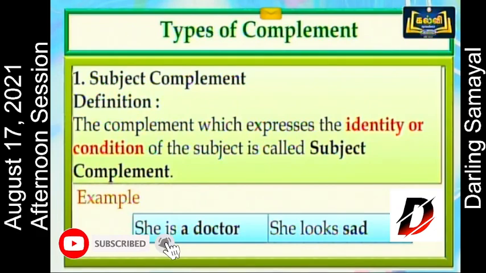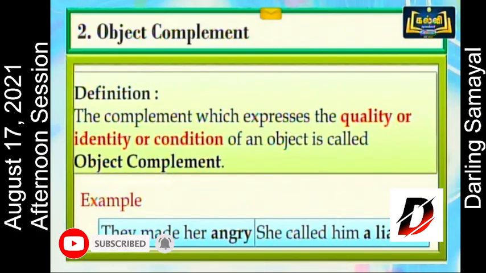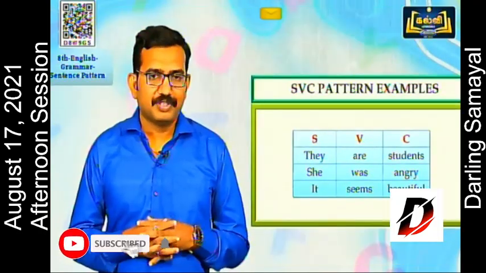She looks sad. Next is object complement. The definition is: the complement which expresses the quality or identity or condition of an object is called object complement. Example, they made her angry. She called him a liar. So we'll check some examples for this.